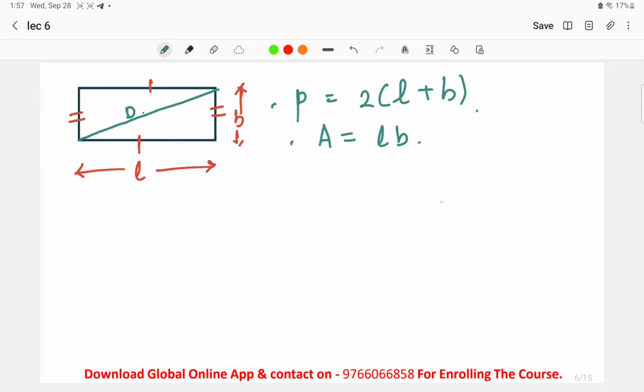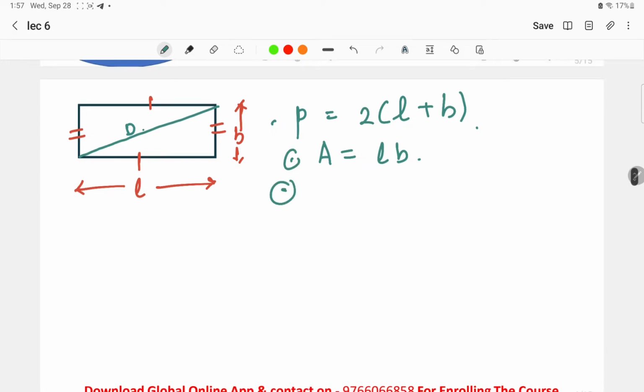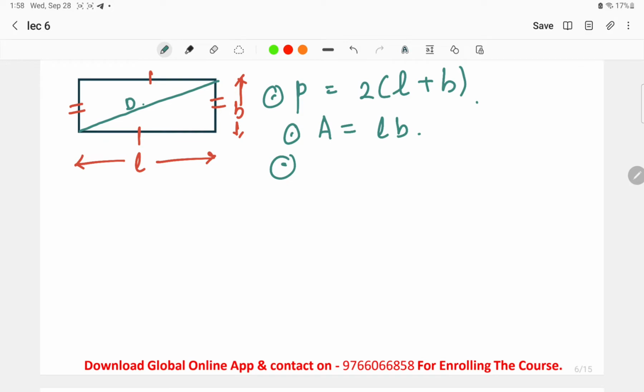So basically, if you're sitting in this one particular room, on the floor, this is one particular point, and this is the other point. If we place the rod in this way, the length of this rod is considered to be the diagonal. This is the thing that we have to keep in mind regarding the diagonal. I have already told you the value of the diagonal for the square. Now the value of the diagonal for a rectangle. These questions can be directly asked.